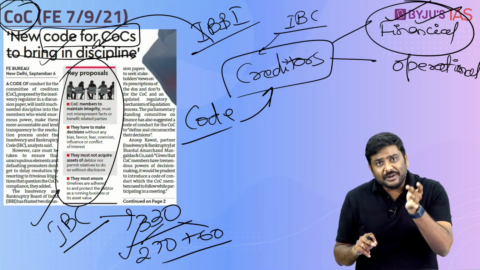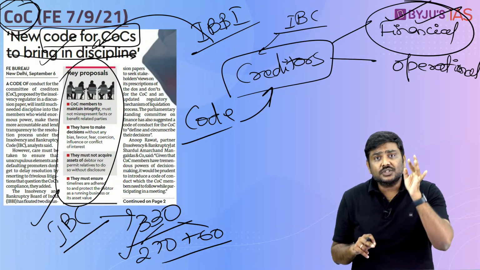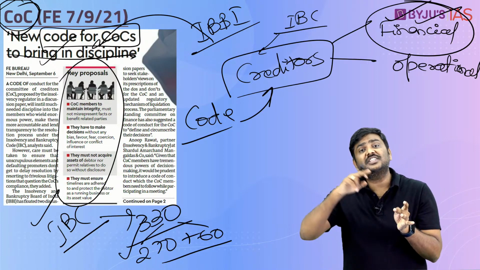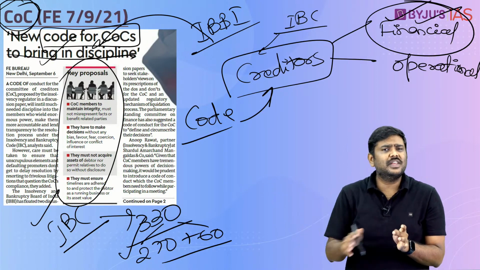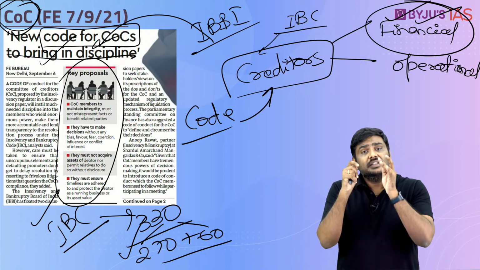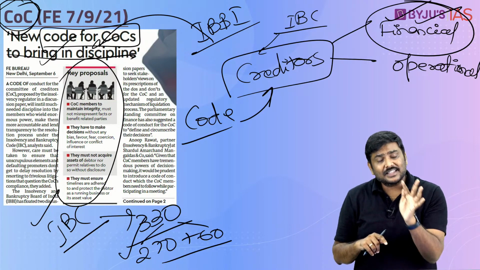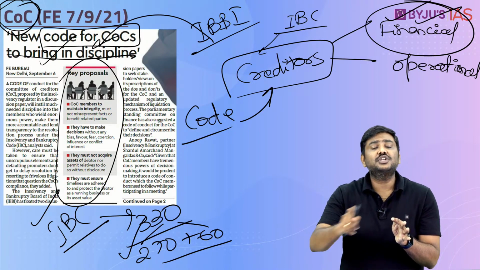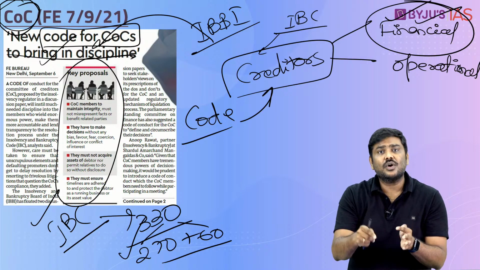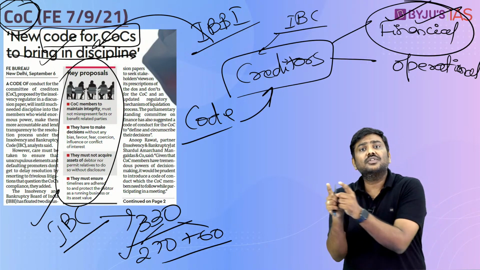Third, if the Committee of Creditors has any kind of conflict of interest, this conflict of interest should be conveyed to all the stakeholders. If they have any kind of conflict of interest, they must come out and state it. Next, the Committee of Creditors should not be purchasing, directly or indirectly, the assets of the company which is under the IBC without disclosing it to the stakeholders.